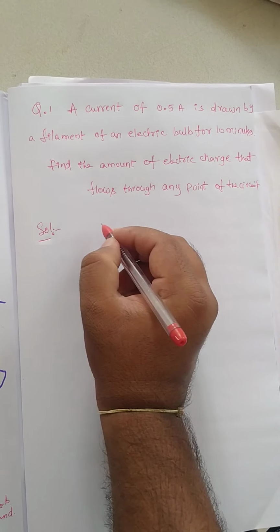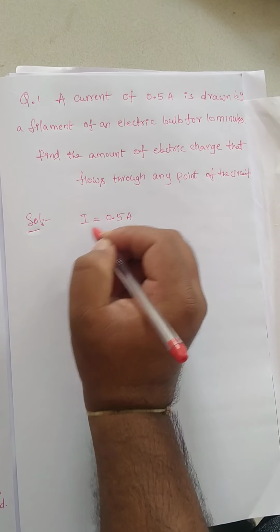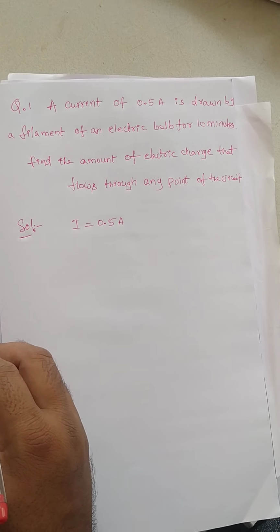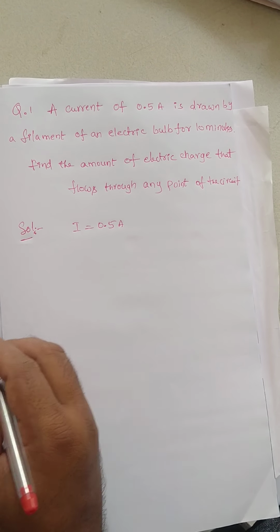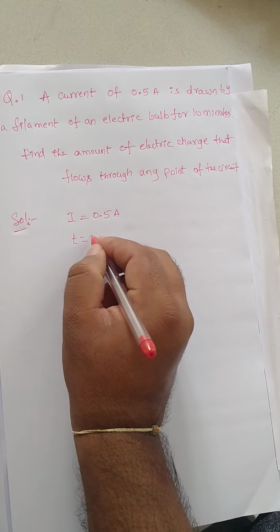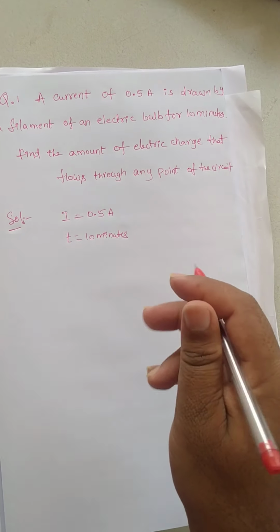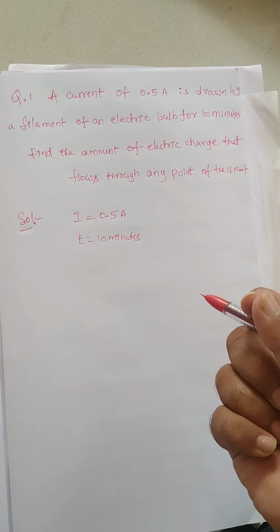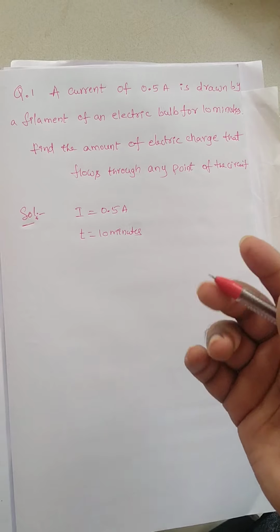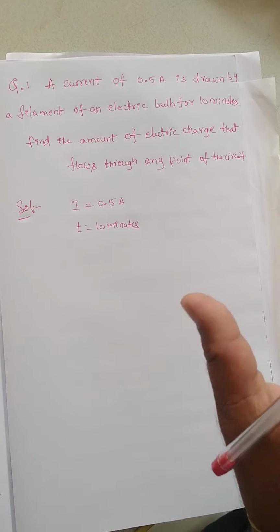See, first I am writing here. They gave current, how much? I equal to 0.5 ampere, right? And what else did they give? It is on by the filament of an electric bulb for 10 minutes. 10 minutes time they gave. And one more thing: to find a particular quantity, it should be in SI units or in CGS units. All quantities must be in one unit. Then only the answer will be correct.